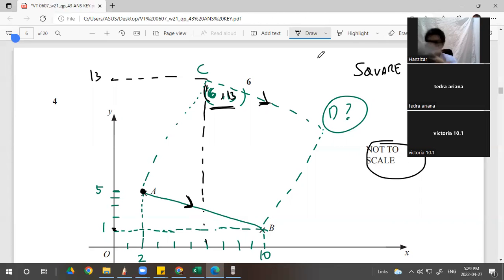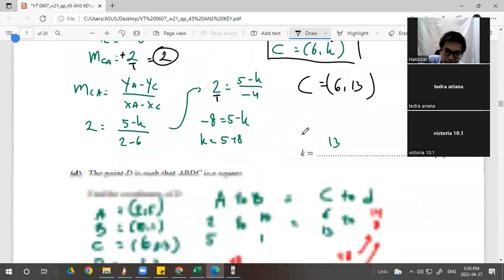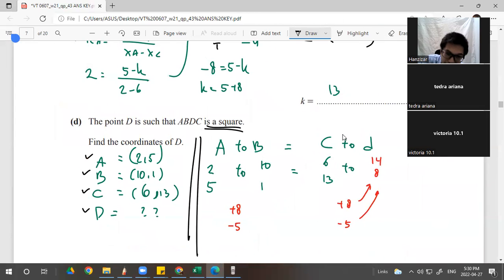Ah, there you go. This is the square, right? So A to B and C to D have to be parallel. See this line? Parallel and same distance. So A to B is equal to C to D, right? So I write down here: A to B is equal to C to D.